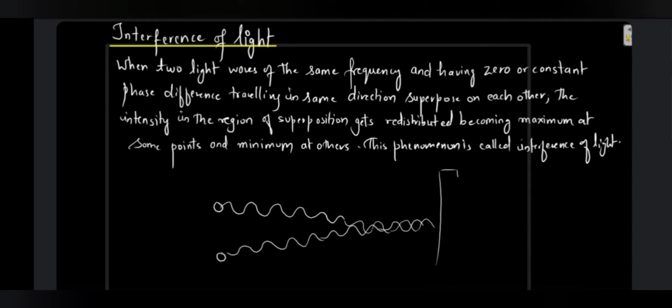Supposing you keep a screen in front of them, you will see an interference pattern. There will be a zebra pattern formed, with some dark bands and some bright bands: dark band, bright band, dark band, bright band. This pattern of darker and brighter bands shows the interference of the two waves. So what exactly happens here? Why do we get this dark band and bright band? We are going to see now.